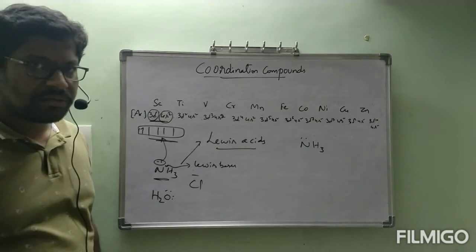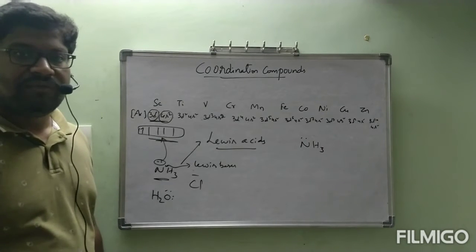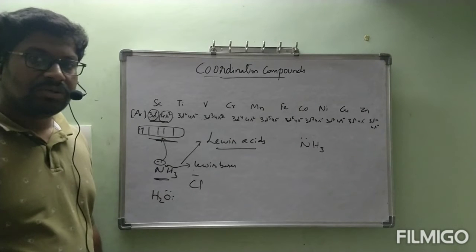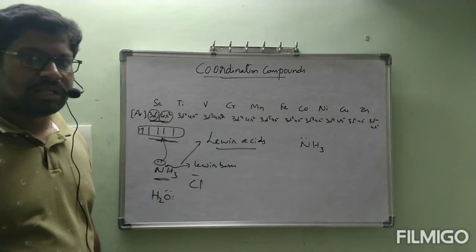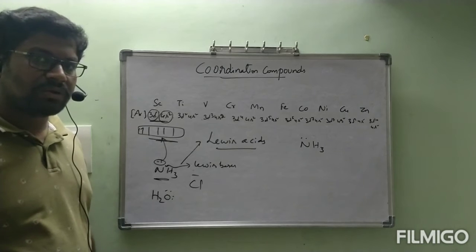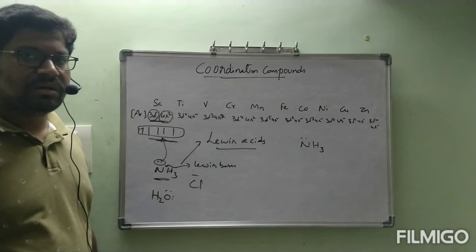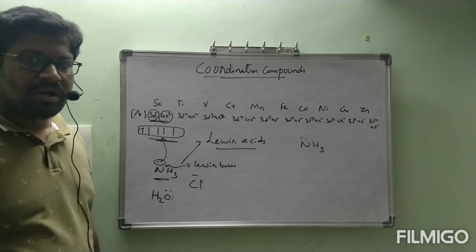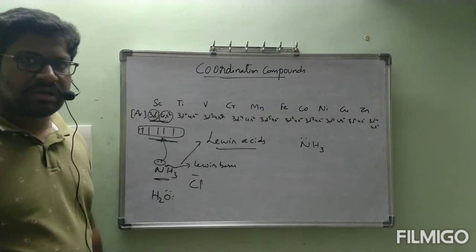Now, whatever I am telling now, those are all important points. If a compound contains ionic bonds, they are ionized by water. That means they can be dissolved in water. If it contains coordinate covalent bonds or covalent bonds, they cannot be dissolved in water. Is it correct or not? Covalent compounds are not dissolved in water.